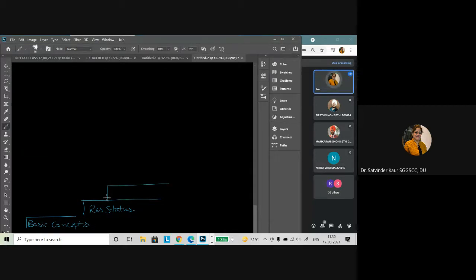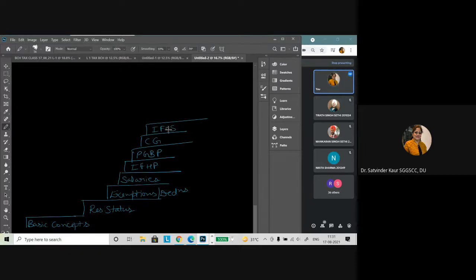Once we're done with the residential status, we will have to learn several exemptions and deductions, because whenever we compute income, there are some incomes on which we do not have to calculate tax. So once we learn that, then we will learn the five major heads. The first head will be salary, second head would be income from house property, third head will be profits and gains from business and profession, then we'll have the capital gains, then we'll have the income from other sources.